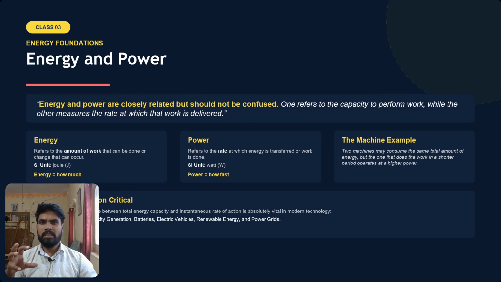Then we will try and understand the concepts of energy and power. What are energy and power? Energy and power are closely related, but they should not be confused as the same. Energy refers to the capacity to perform work, whereas power measures the rate at which that work is delivered.